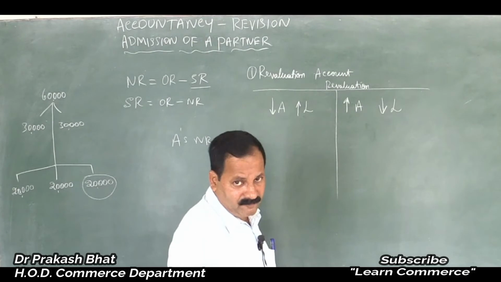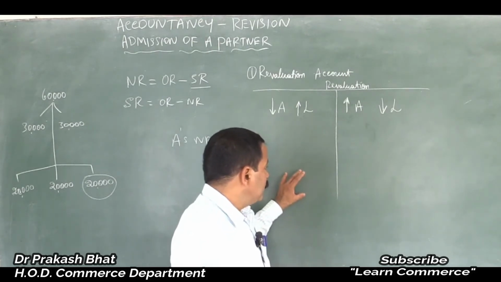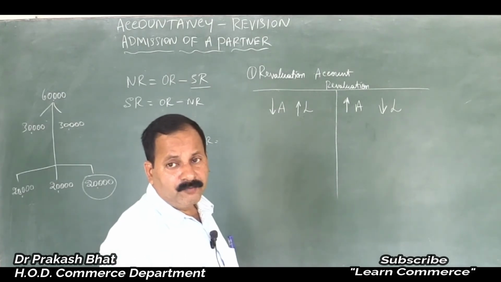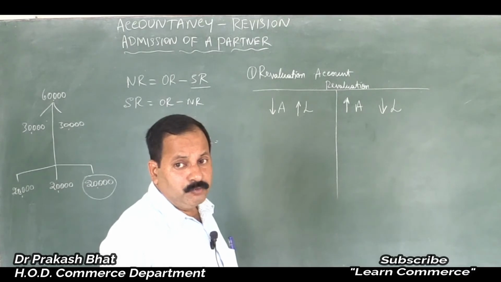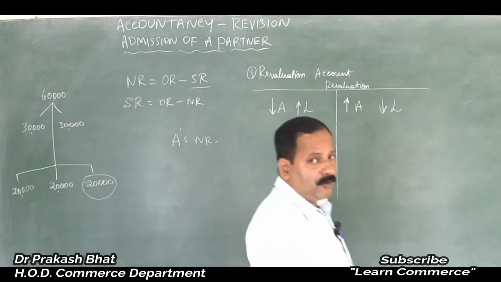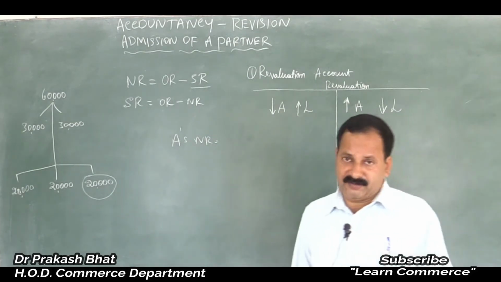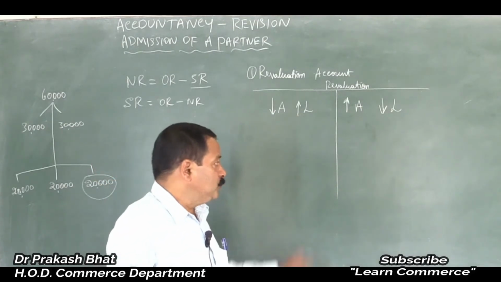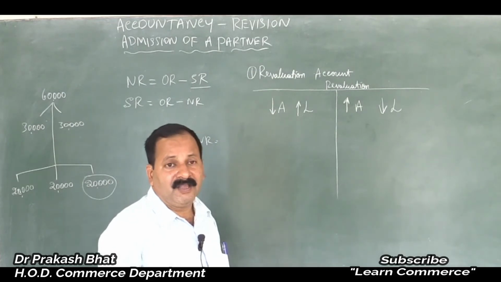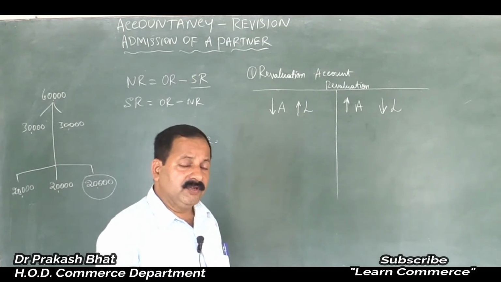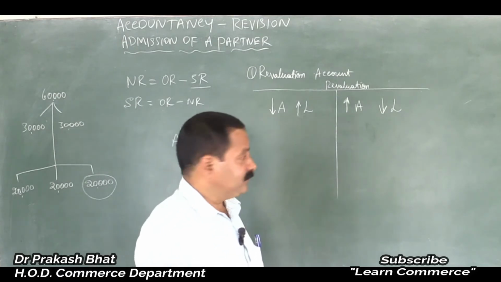Very simple. Clear? Then whatever profit or losses should be shared among the old partners only, because the new partner was not there in the business. New partner is admitted today, so he will not get any share in the profits or losses prior to his admission. Before his admission, whatever has happened in the business, the new partner has no right to get a share or bear the loss. And whatever happened after his admission, the new partner will have a share, or he has to bear the loss.